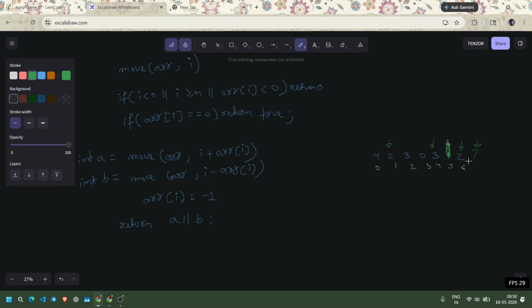Okay, so mark 3 as visited. At 2, we can go to the right or we can go to the left. At left we're going to reach -1, and at right we're going to reach 3. So also mark this as visited. Now we have these three where we met the base condition. Here we met the base condition, so we're going to return 0.